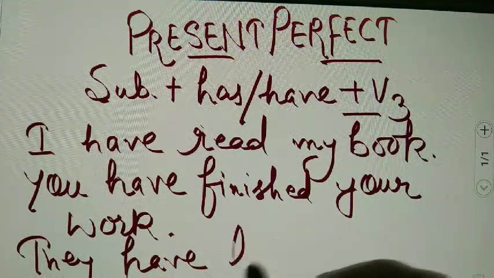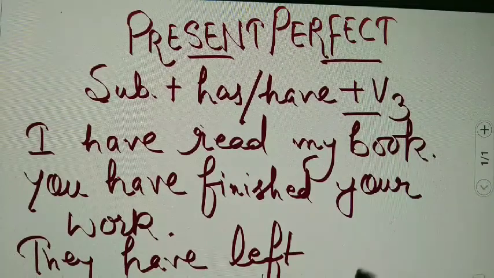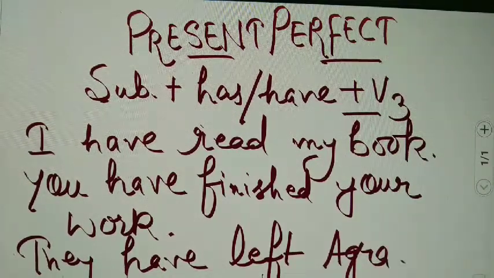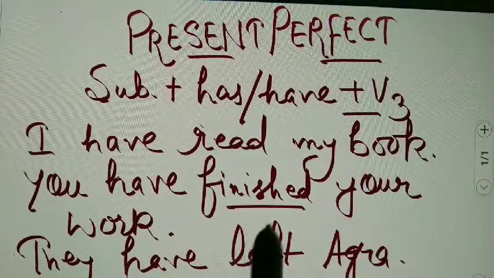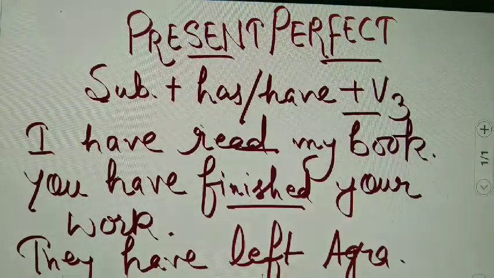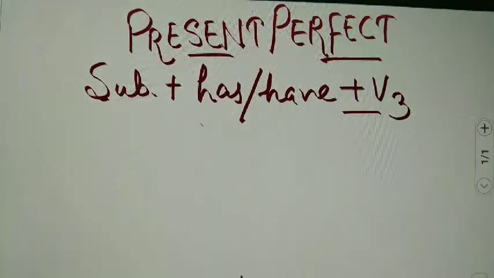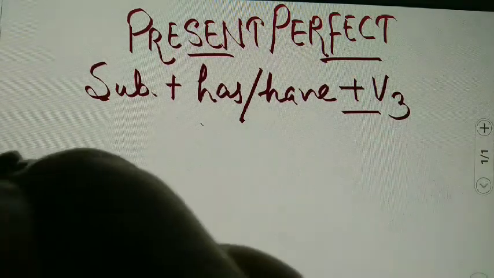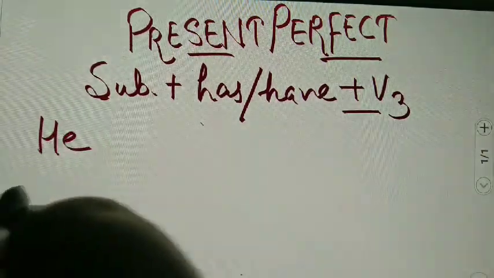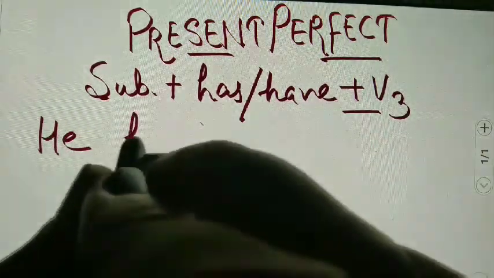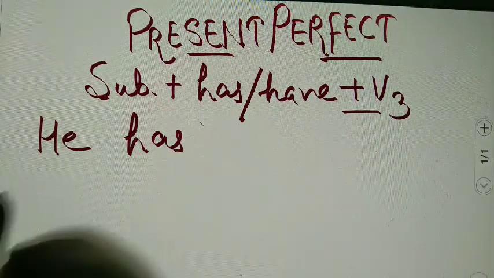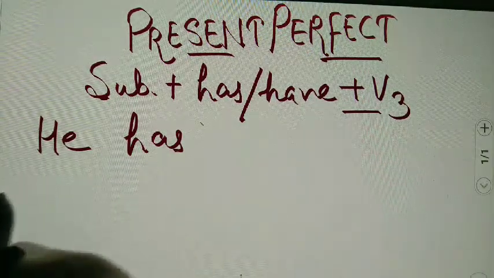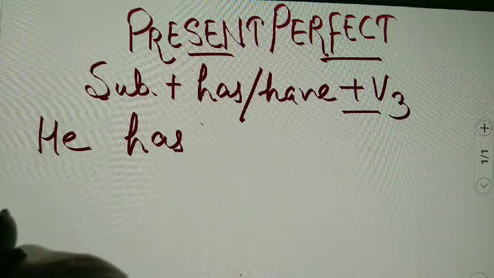They have left Agra. Here also we have used third form of the verb after have, here also and here also. But if we have he, so with this we will use has. If he is there, she is there, it is there, we will use has.